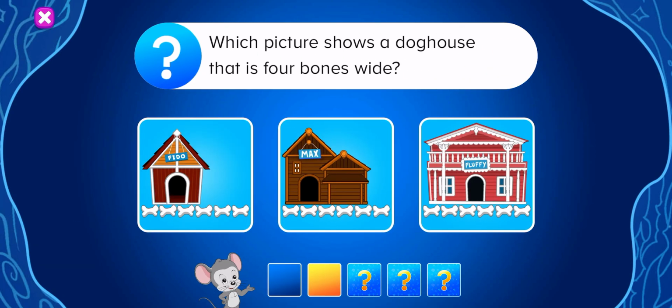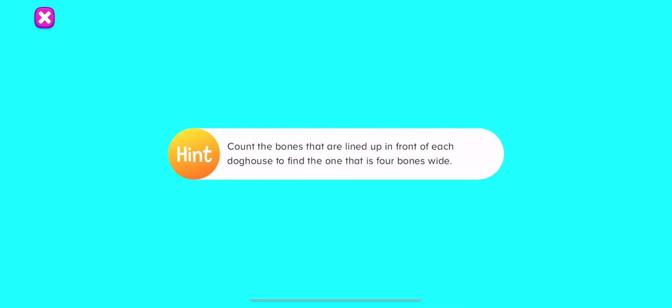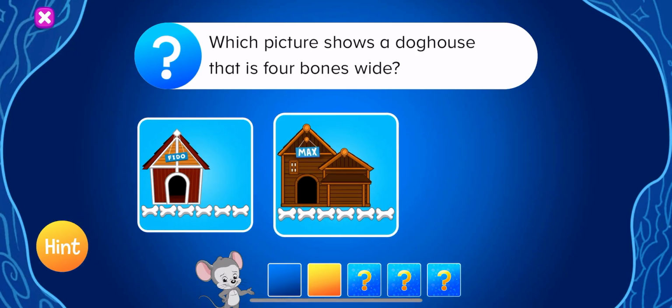Which picture shows a doghouse that is 4 bones wide? Let's try that again. Here's a hint. Count the bones that are lined up in front of each doghouse.